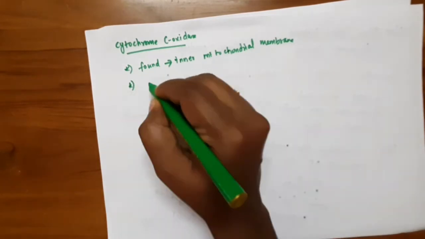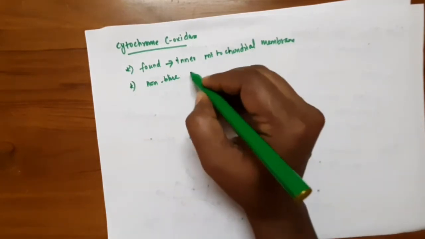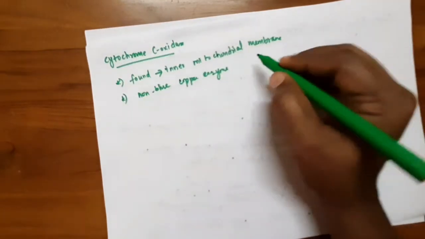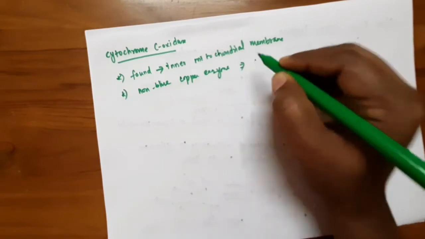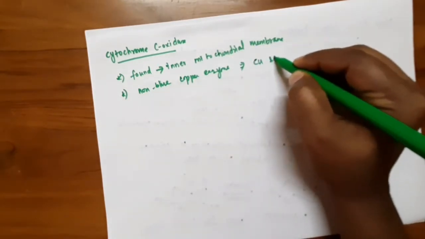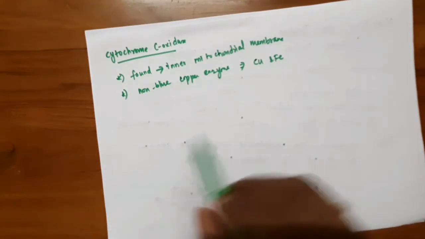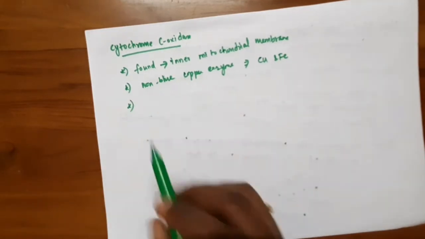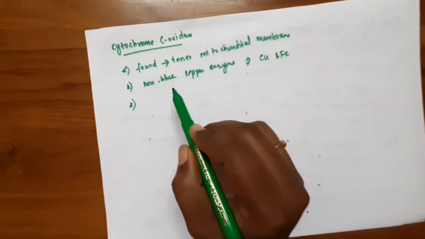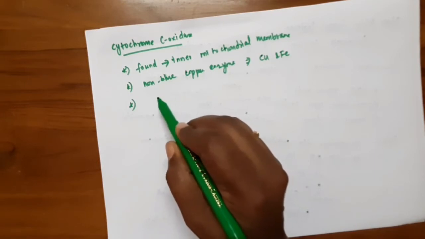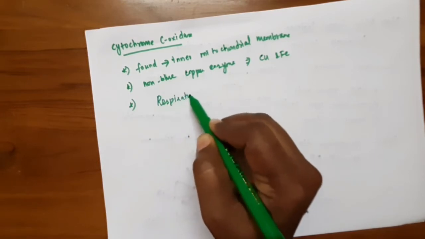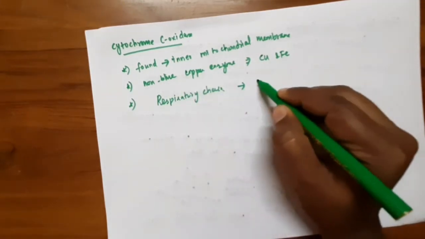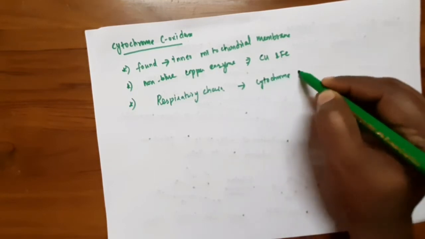Again, it comes under non-blue copper protein, copper enzymes. It contains two metal ions in the structure, copper and iron. So it's a copper and iron containing non-blue copper enzyme. Cytochrome C oxidase is an important terminal member in the respiratory chain in plants, animals and bacteria.